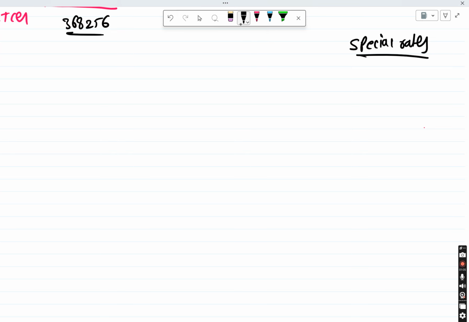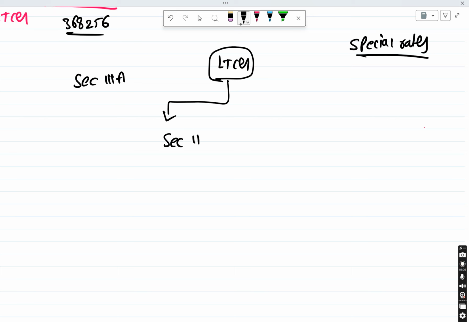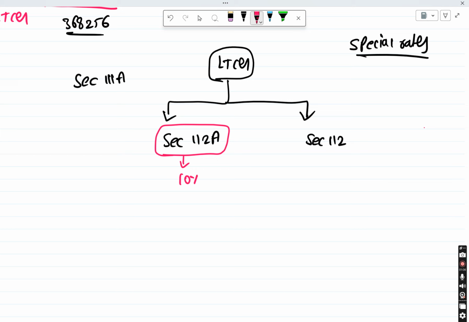So these sections are there. Section 111A, and if it is coming under long term capital gains, we have two sections, section 112A and section 112. Normally for 112A it is exactly 10%, but for section 112, normally 20%.